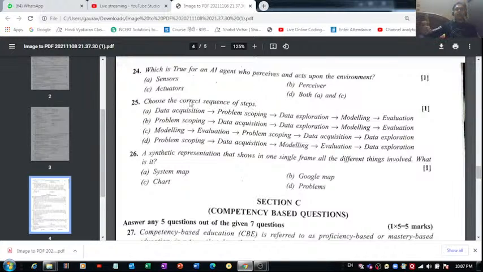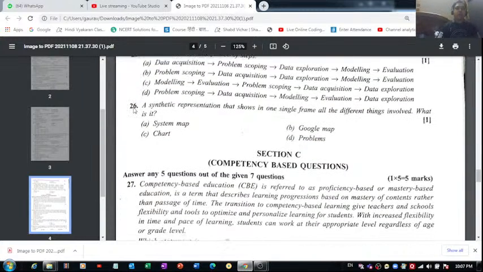Then we have question number 25, which says choose a correct sequence of steps. So you guys know very well in the AI project cycle we have 5 different stages. The first thing that comes is the problem scoping stage, right? The second thing that comes is data acquisition. Third one is data exploration. Fourth one is modeling, and the fifth one is evaluation. So the correct answer for question number 25 is option B.